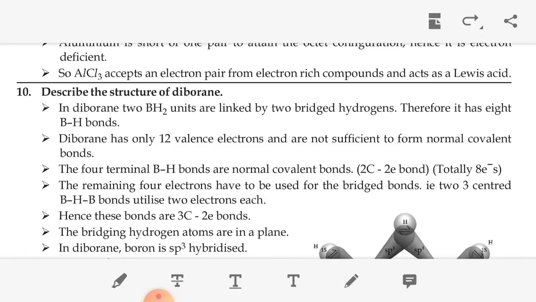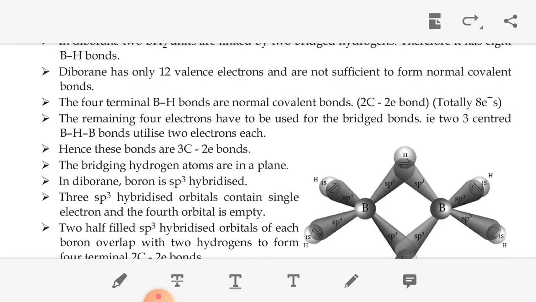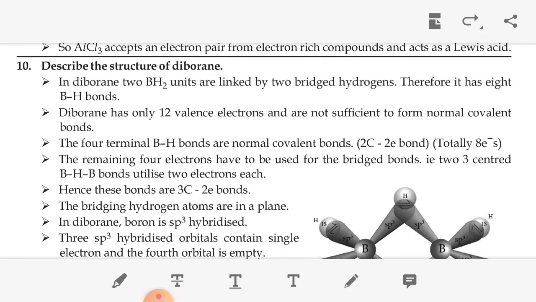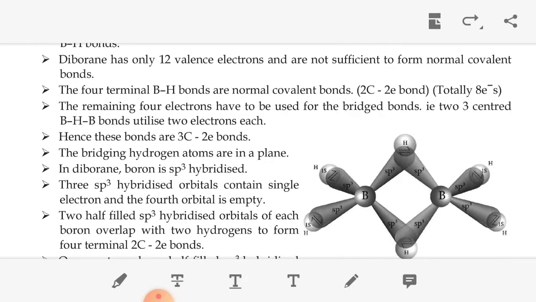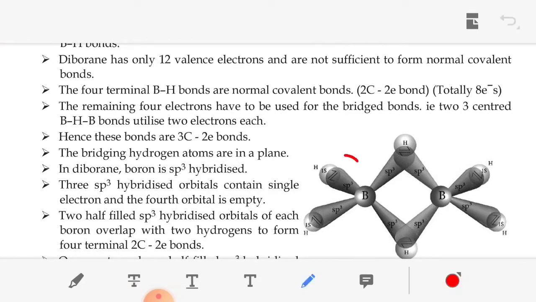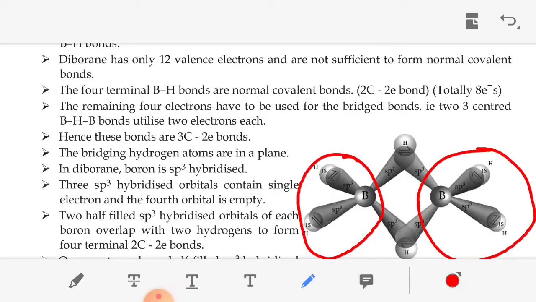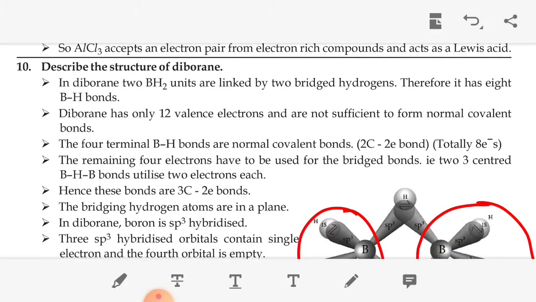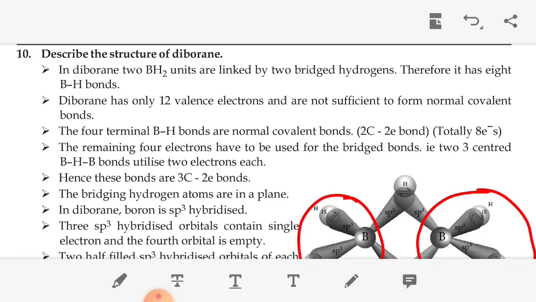The next question, the 10th: describe the structure of diborane. This is the structure of diborane. In diborane, there are 2 BH2 units. This is one BH2 unit, and this is another BH2 unit. The 2 BH2 units are linked with 2 bridged hydrogens.